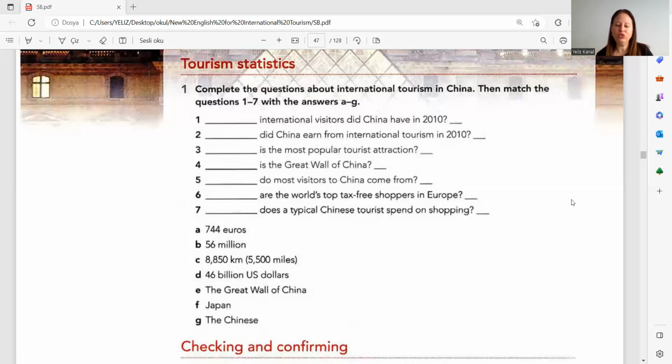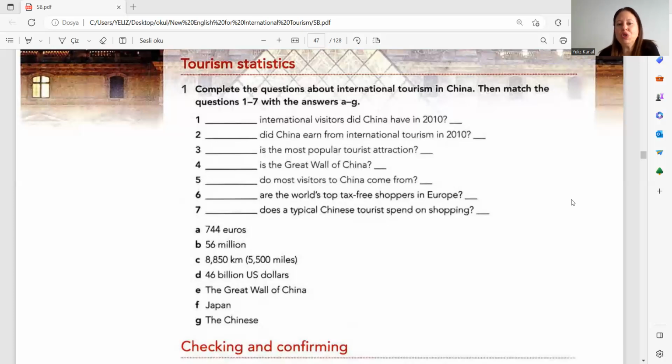56 million. Okay, two. How much did China earn from international tourism in 2010? How much did China earn? Okay. So it cannot be 744 euros. It's a ridiculous number for it. So it is going to be 46 billion US dollars, D. Yes, two matches with D. How much did China earn from international tourism in 2010? D, 46 billion US dollars.